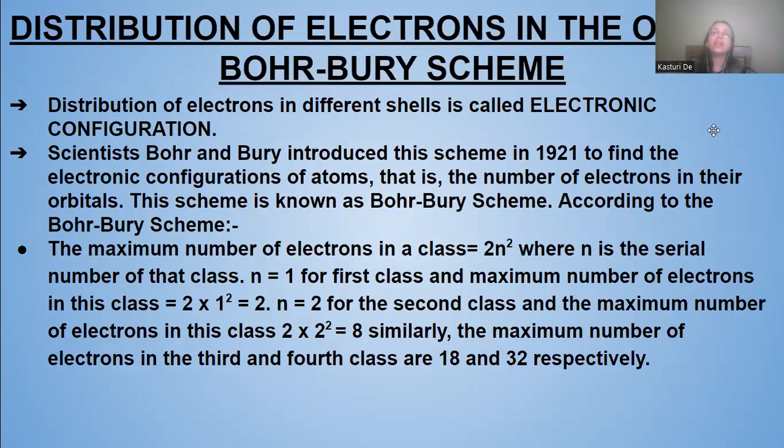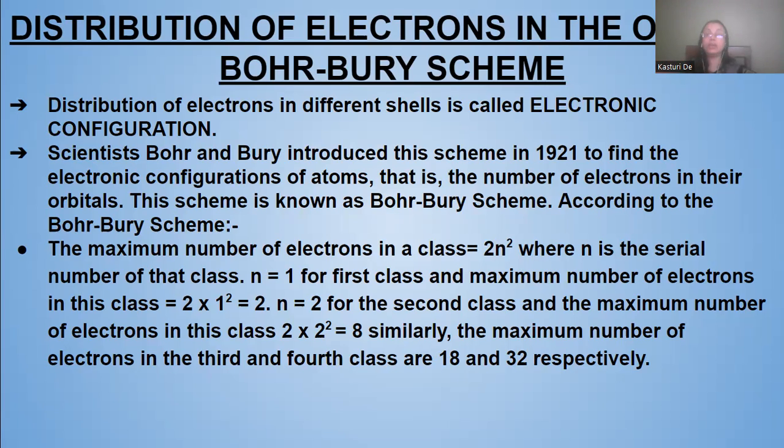Clear? Next, we move on to distribution of electrons in the orbits of the Bohr-Bury scheme. Distribution of electrons in the orbits means electronic configuration. How the electrons are arranged in their orbits, in the different shells, is known as electronic configuration, which was given by Bohr-Bury. The scheme was given by Bohr-Bury in 1921 to find out the electronic configuration of atoms, that is, the number of electrons in their orbitals. The scheme is known as the Bohr-Bury scheme.